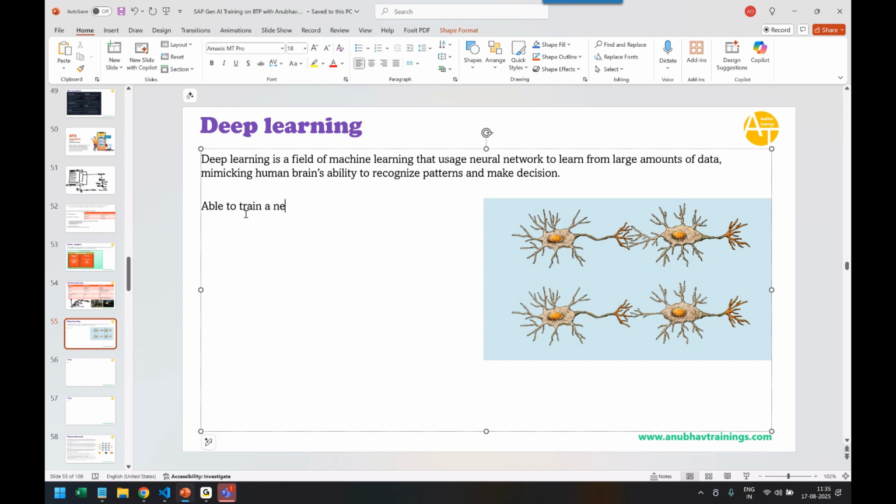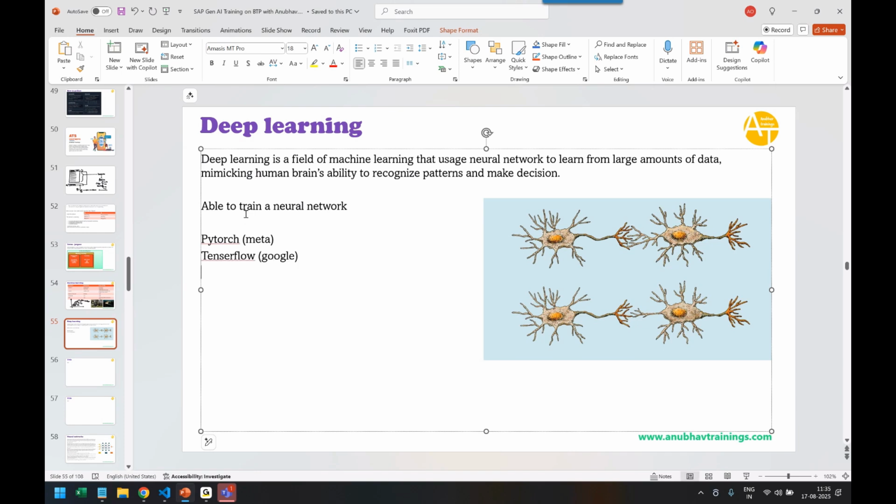To train or design a neural network, you need some tools. Like our neurons in our brain have tools like eyes, nose, and ears, where we accept all the information and keep collecting it, similarly we have frameworks like PyTorch, which is from Meta, and TensorFlow, which is from Google.